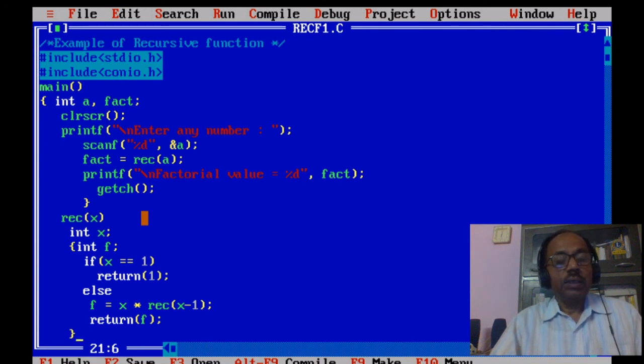Here one new thing you will notice: in the main function we have the argument as a, whereas in the called function the argument is x.